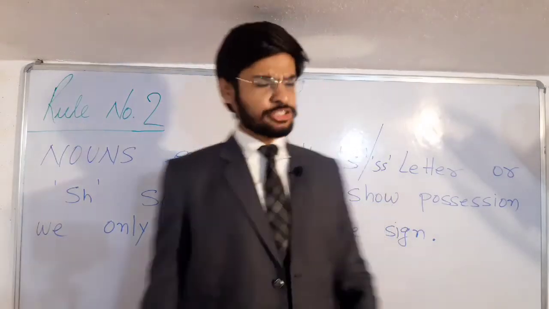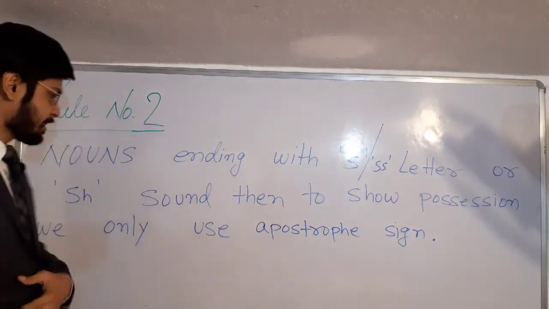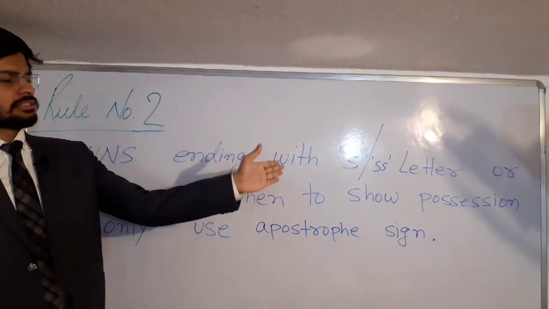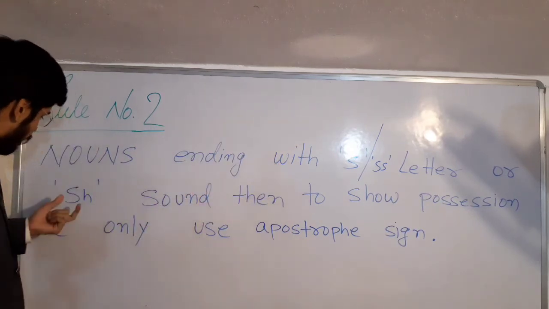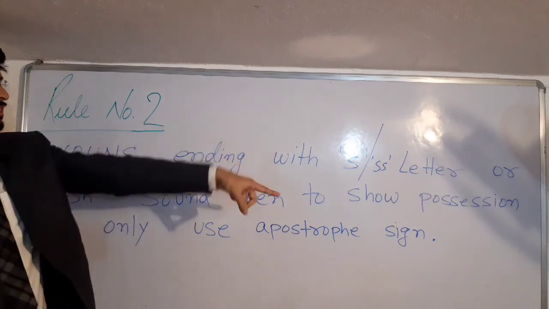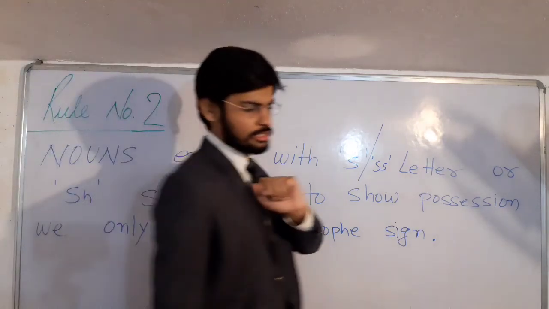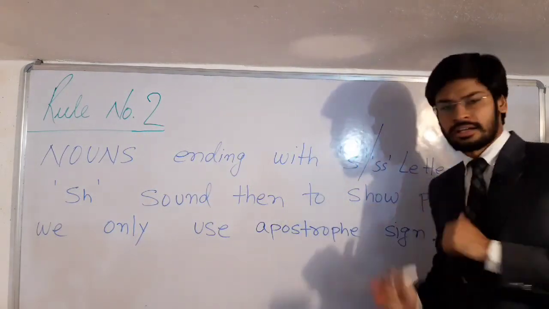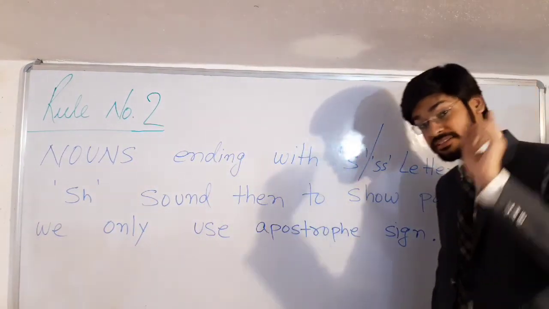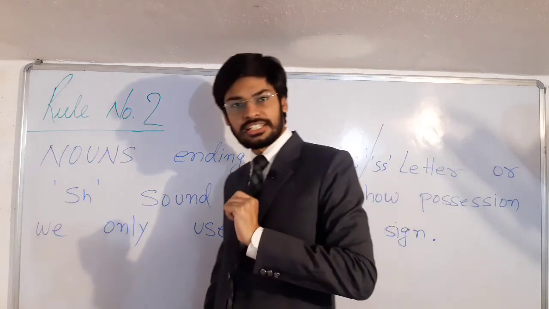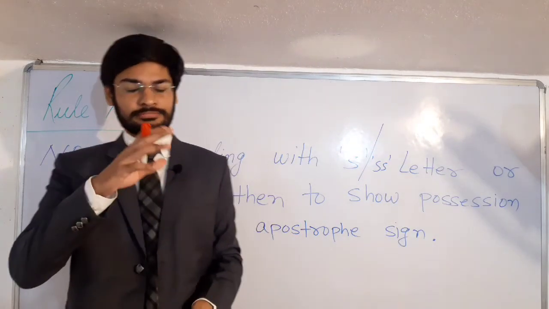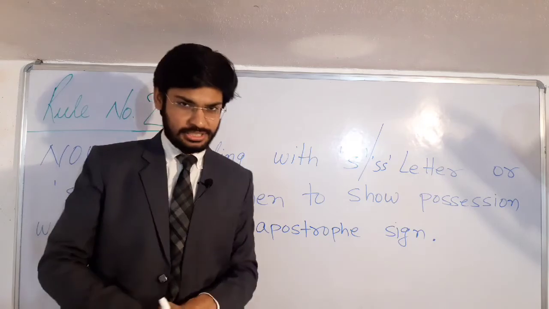Please note the question, then the rule. So students, I have mentioned the rule on the board. The rule says, nouns ending with s या double s letter or s sound, then to show possession, we only use the apostrophe sign, students. So please note down the rule as well. Moving on to the next rule, number 3, but we will see this rule in syntax, in noun 2, students. Thank you.